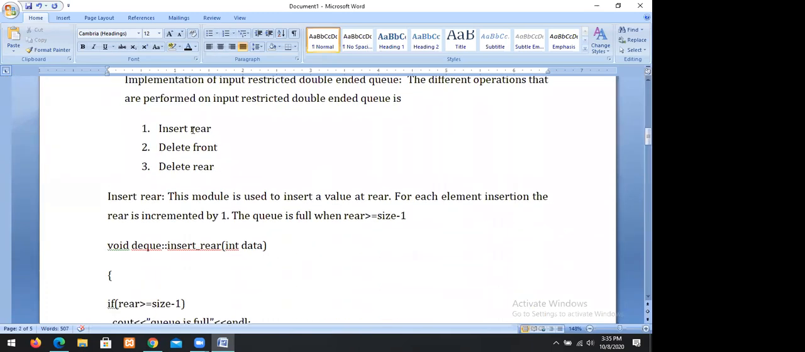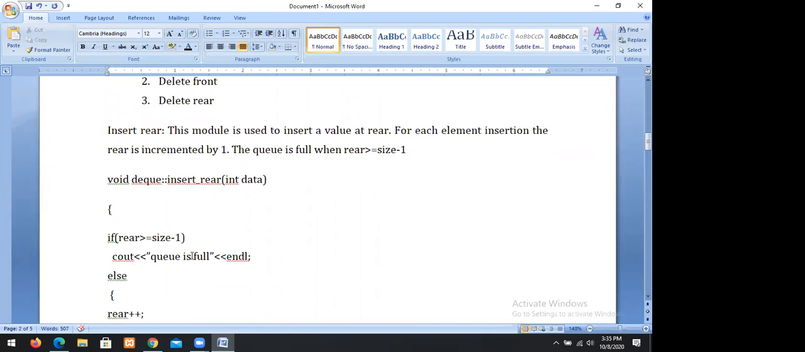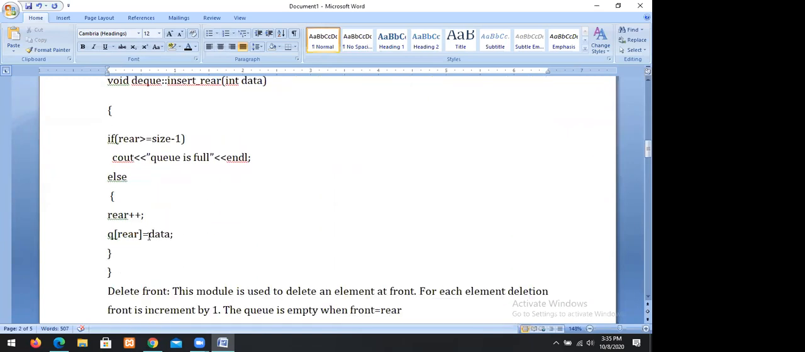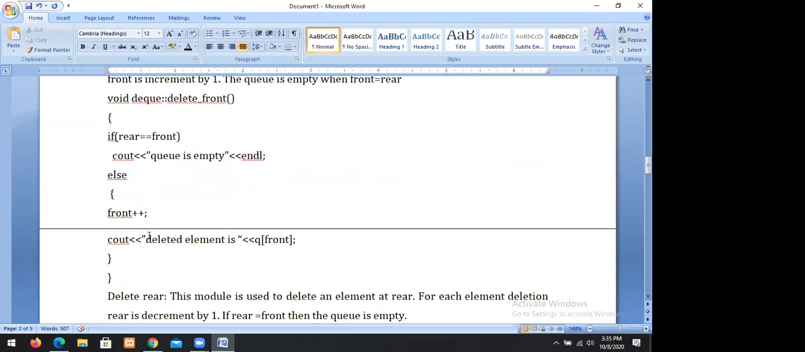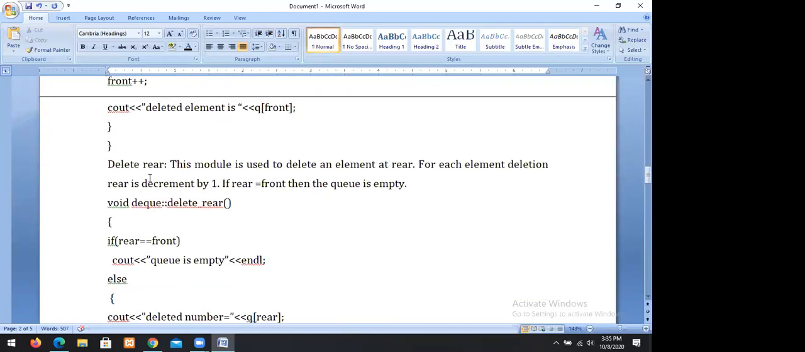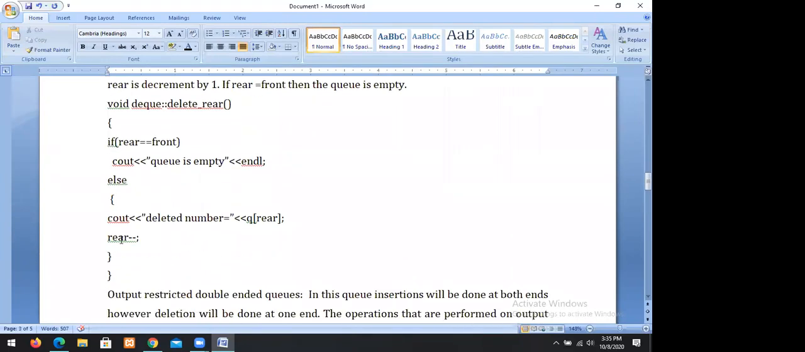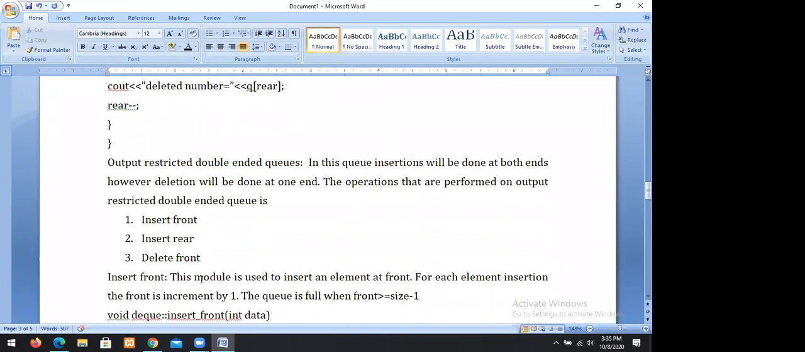Insert rare is same as normal queues. So we increment rare and we assign. Delete front is same as normal queues. If rare equal to front, queue is empty. We have the new module, delete rare. You have to decrement the rare and assign. If rare equal to front, queue is empty. Otherwise, decrement the rare. That's enough. While in the case of output restricted, insert rare is same. Delete front is also same.